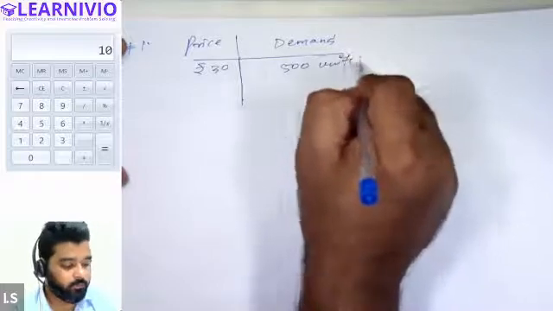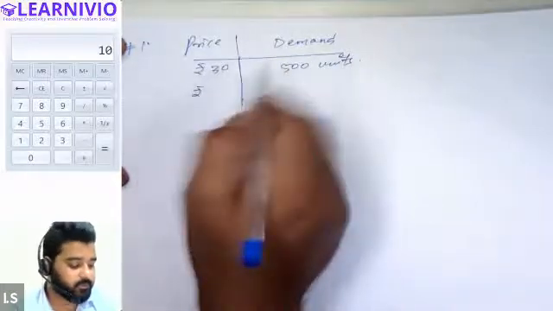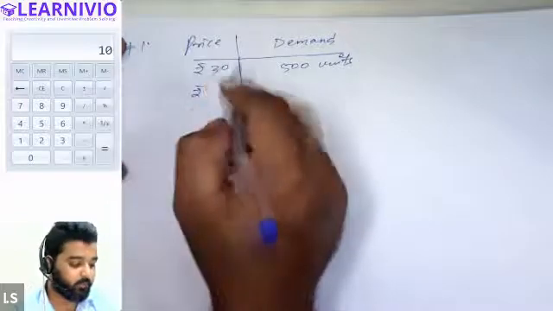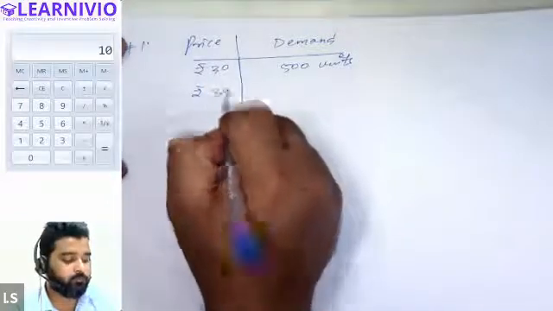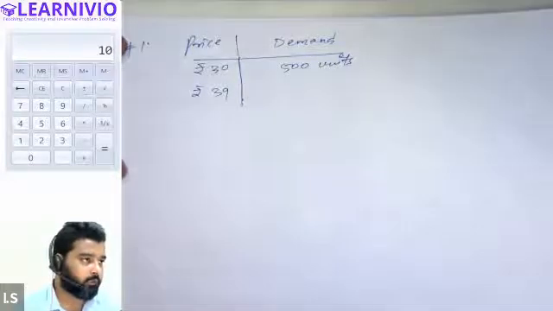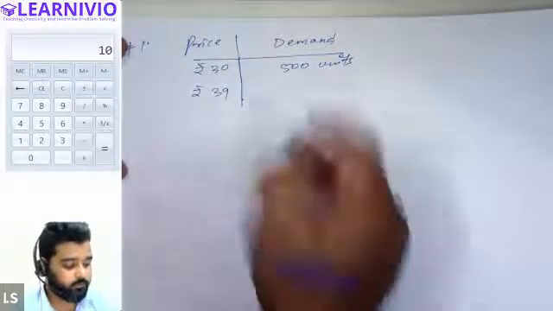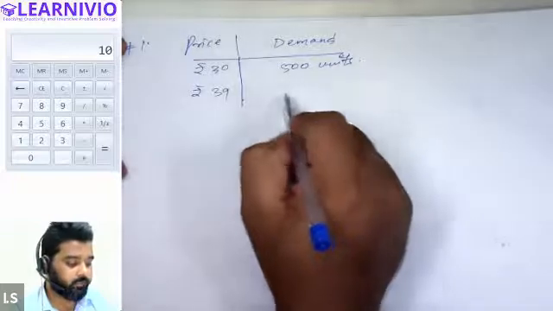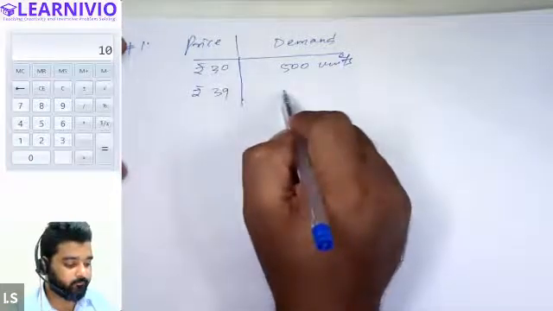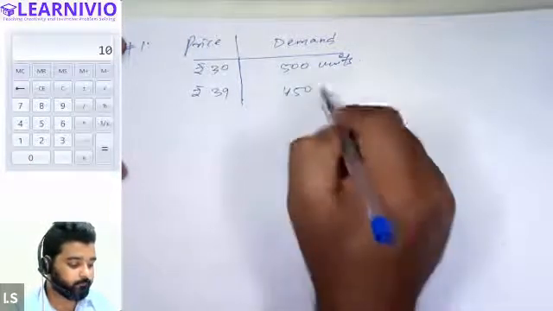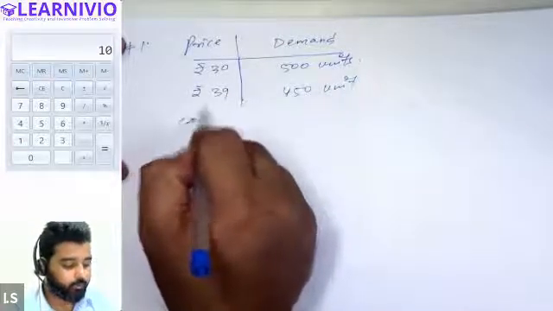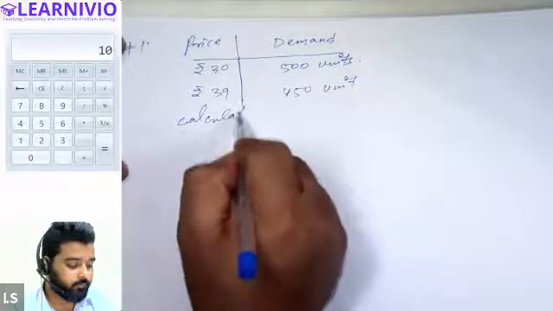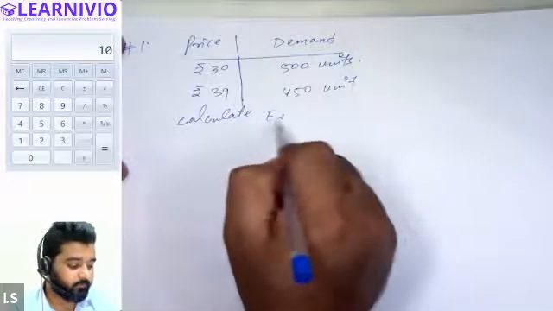And the new price is, for example, 39, and the quantity is 450 units. You are required to calculate the value of elasticity of demand.